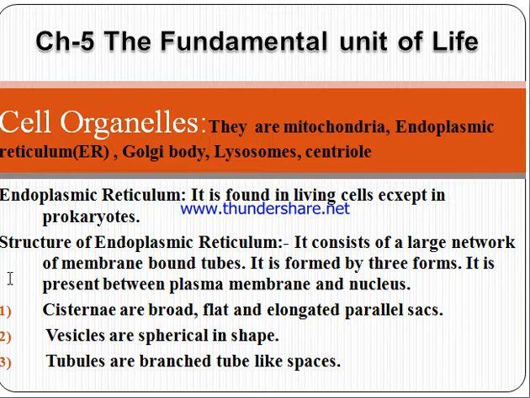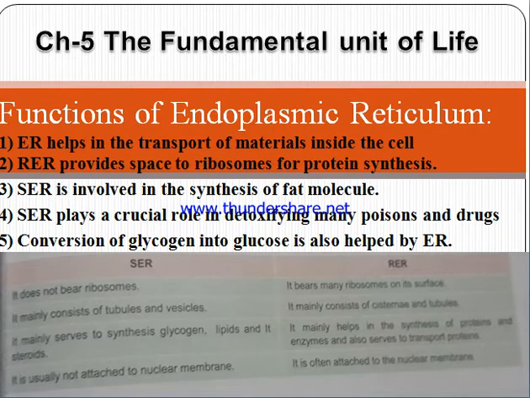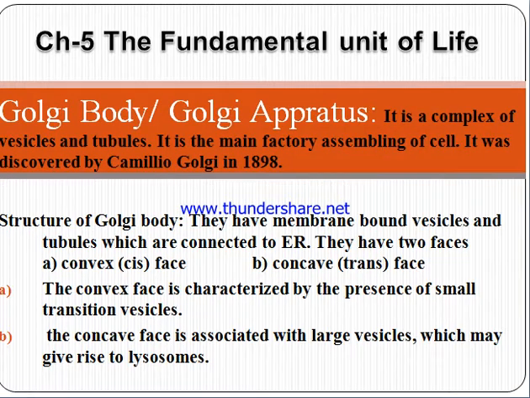It is found in living cells except prokaryotes. It consists of a large network of membrane-bound tubes. It is of two types: smooth endoplasmic reticulum and rough endoplasmic reticulum. We have some functions. Endoplasmic reticulum helps in transport of materials. Rough endoplasmic reticulum provides space to ribosomes for protein synthesis. And then we have the difference between smooth endoplasmic reticulum and rough endoplasmic reticulum.